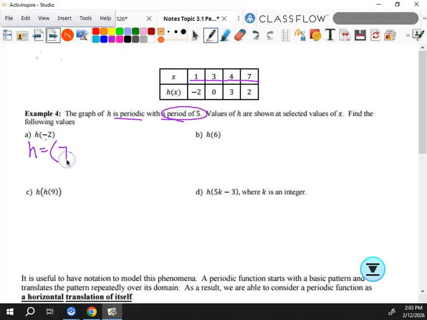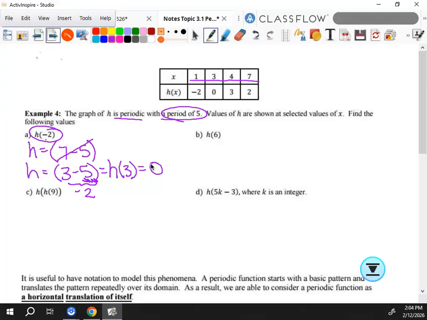7, and then do what? Minus 5? What does that give me? That gives me positive 2, so that doesn't work. Okay, no, it's got to be plus or minus the period. It would be 3. Good. 3 minus 5, does that give me a negative 2? Yes? Okay, so since this right here equals a negative 2, which is what I actually want, I can ignore this because that is plus or minus my period and just look for h of 3. And what is h of 3? 0. Okay? Everybody okay with that so far?